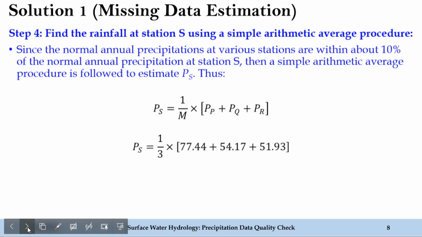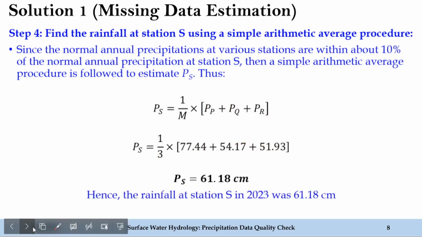Substituting all these values, here we have taken M equal to 3, which is 3 stations, and these are the values of the rainfall at station P, Q and R. Solving this, we get the value as 61.18 centimeter. So I hope all the enrolled candidates who have been listening to this video are able to follow and see how the method changes based on the data given in the problem. So this was the problem on missing data estimation.